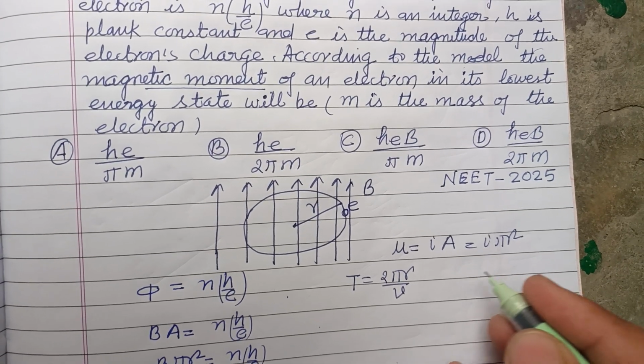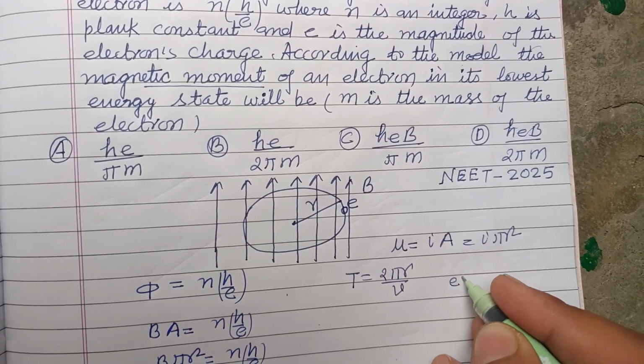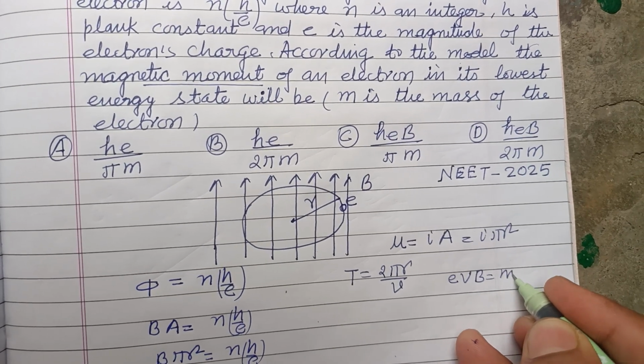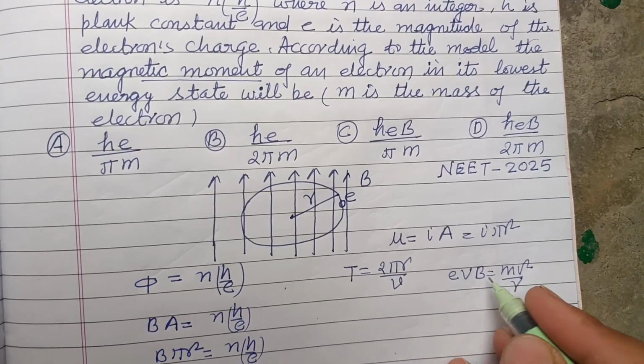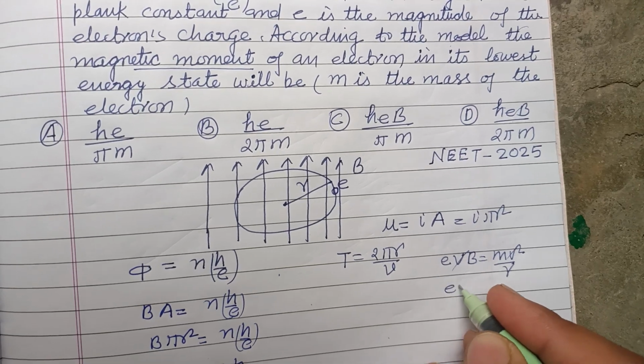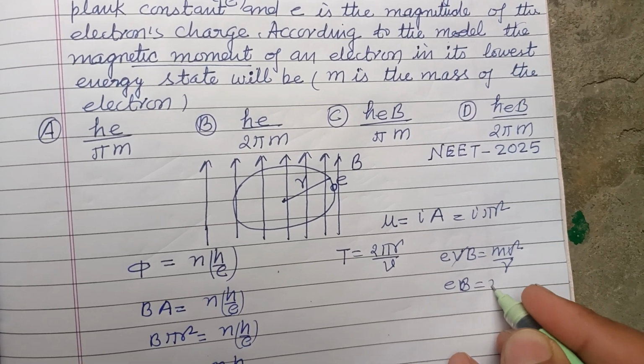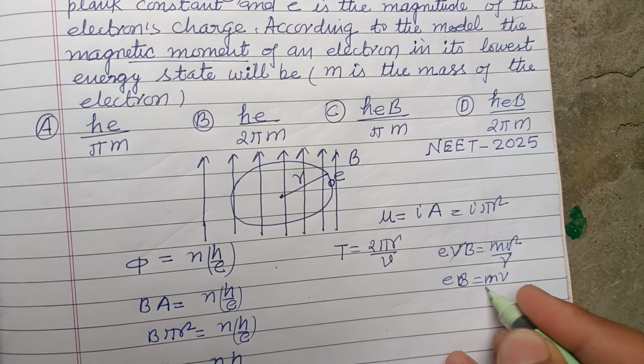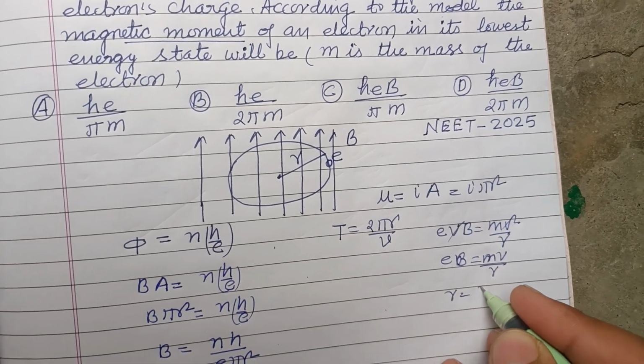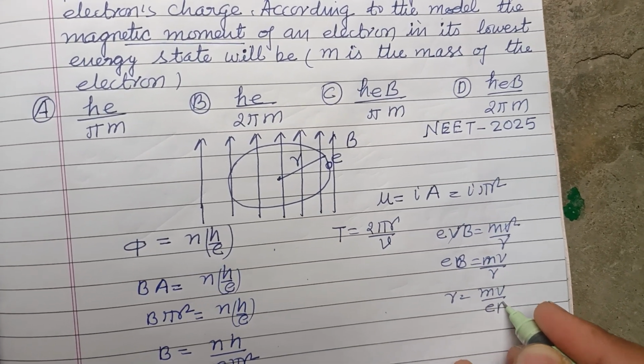So qvB equals mv square upon r, so evB equals mv square upon r. From here eB equals mv upon r. Therefore r equals mv upon eB.